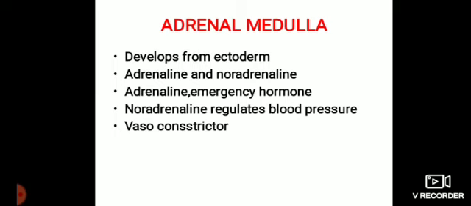Now let us move toward the medulla, meaning the middle region. This adrenal medulla develops from the ectoderm. It produces the hormones adrenaline and noradrenaline. These are the emergency hormones. In many conditions, the doctors administer an injection of adrenaline, because adrenaline is an emergency, life-saving hormone, and noradrenaline regulates the blood pressure. It is a vasoconstrictor. Vasoconstrictor means what? When there is a constriction of the blood vessel, the blood pressure automatically increases.